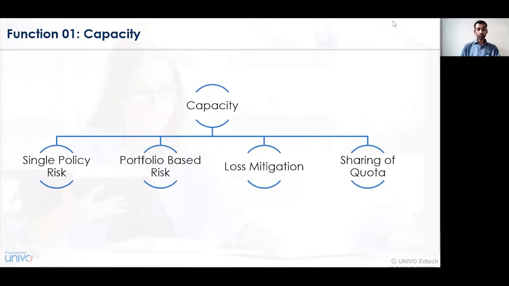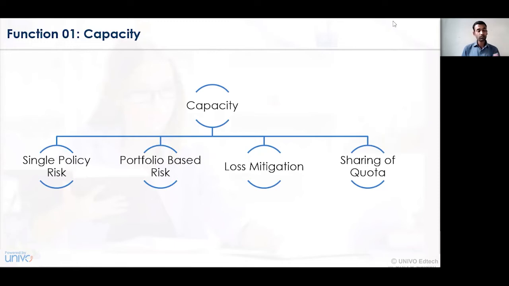The other category is portfolio based risk. Portfolio based risk is a consideration wherein the policy or the contract has been given for different verticals. In the earlier example, we were dealing with only one single transaction, but multiple transactions and multiple activities can also be undertaken, and accordingly, the risk or loss can be suffered or divided between the insurance company and the reinsurance company. Portfolio based risk is also categorized based on what portfolio you are dealing with.